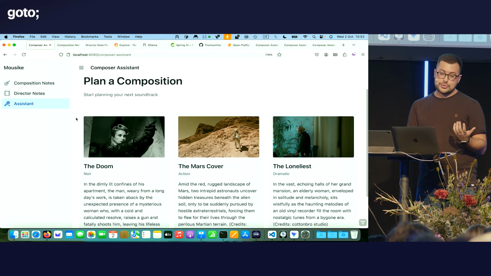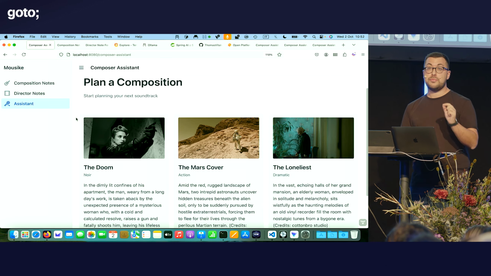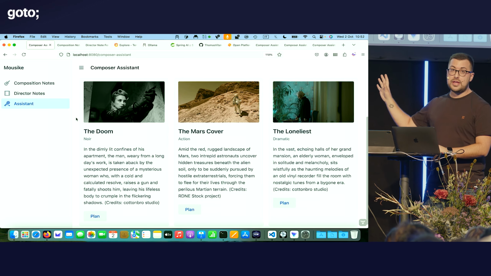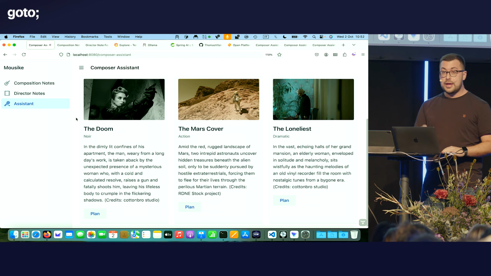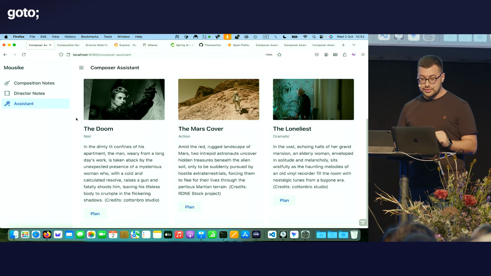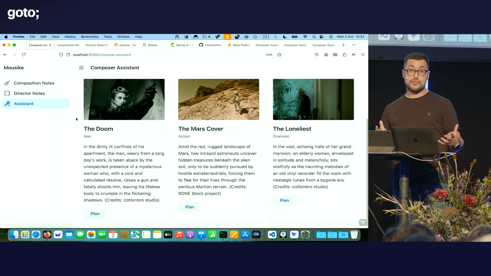But now I want to use the large language model based on all this information to help me plan a composition. I have here 3 fictitious movies, or 3 scenes from 3 fictitious movies. One is a noir movie called The Doom. The second is The Mars Cover. It's an action movie. And then we have a dramatic movie called The Loneliest.